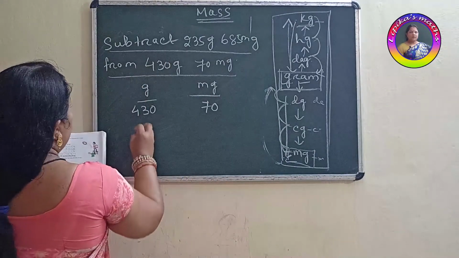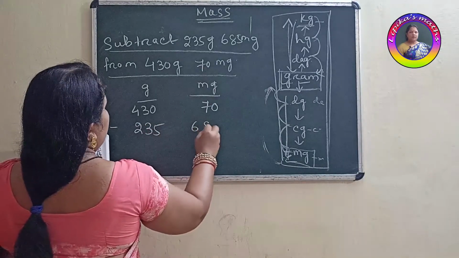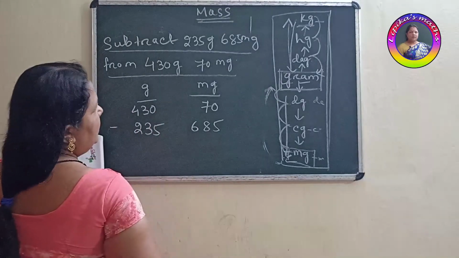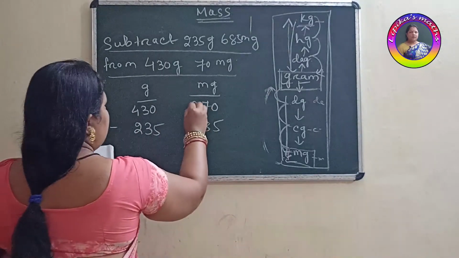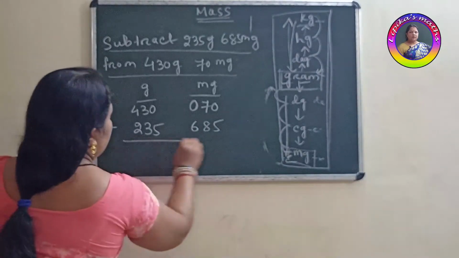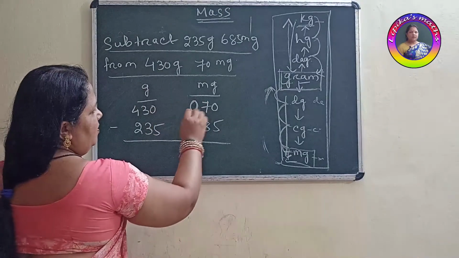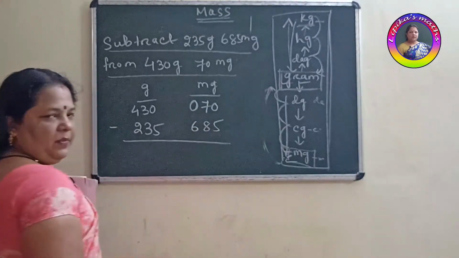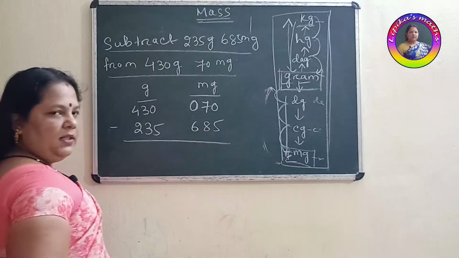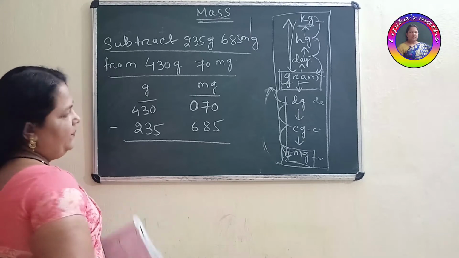Okay. Now we will subtract 235 685. So what to do, children? How to subtract this? You need to balance it by adding 0 in the left side of the number. Got it? Now we got here 3 places as your 1 gram equal to 1000 milligram. So milligram part you need to write 3 places. Got it? Then as your normal subtraction, you can subtract it. If the question is asking to add the value, you will add the value as your normal addition.